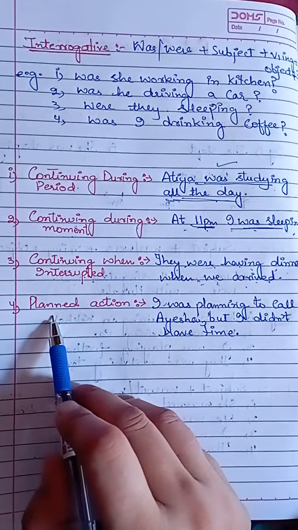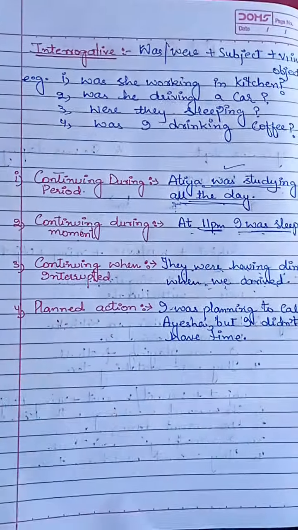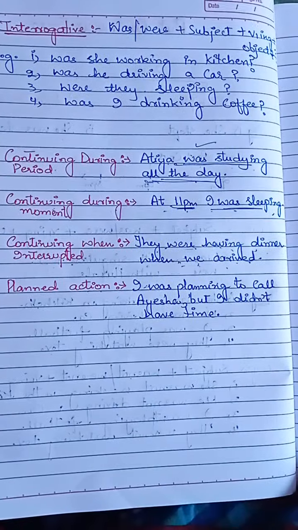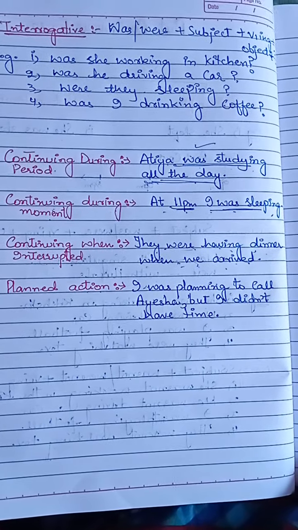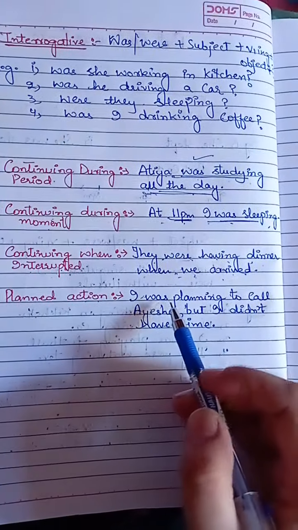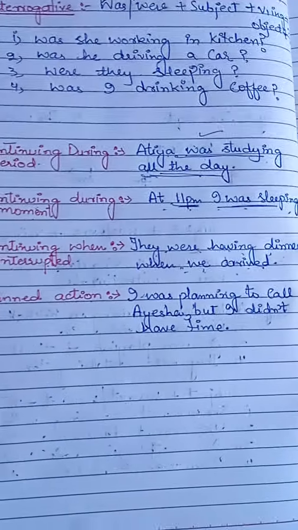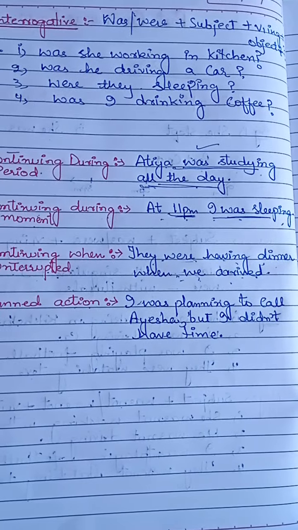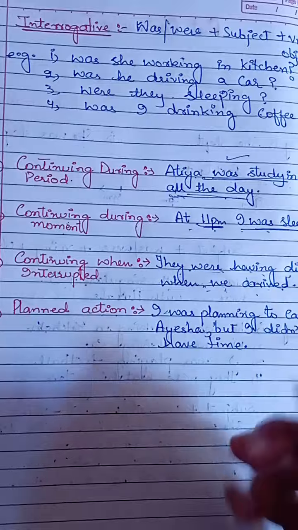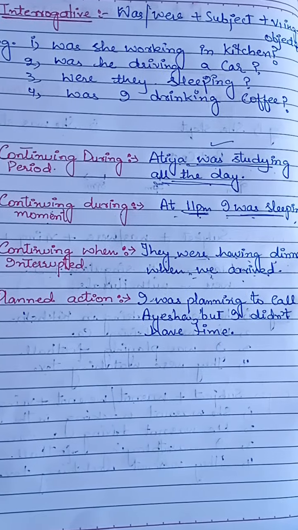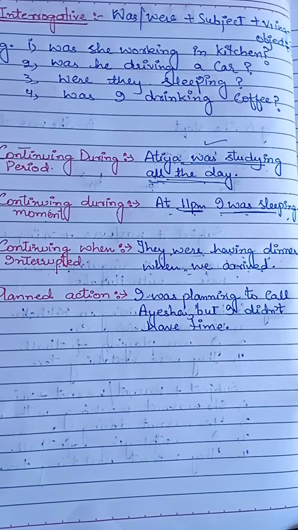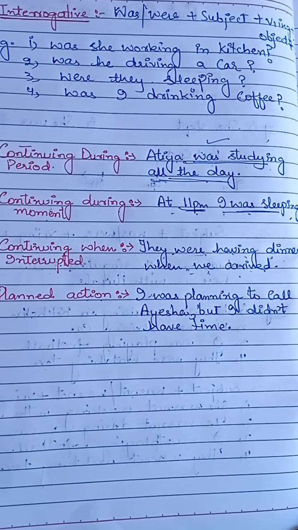Next, planned action. We can also use past continuous tense sometimes to talk about an action that was planned. For example, I was planning to call Aisha, but I didn't have time. It means I was planning to call Aisha, but I didn't have time.